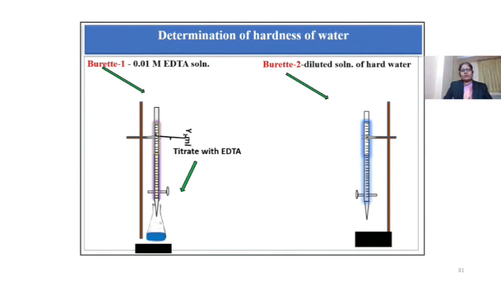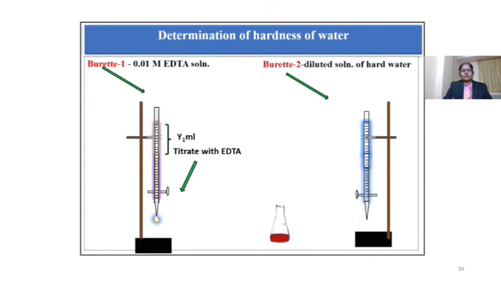This is the end point of the first titration for the 9 ml of the hard water. Record this reading as Y1 ml. Now to this same solution, add 1 ml hard water sample from burette number 2 and shake it well. Wine red color will reappear.